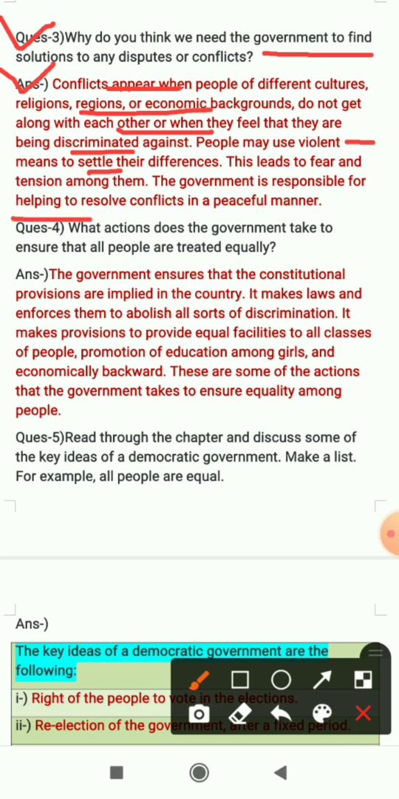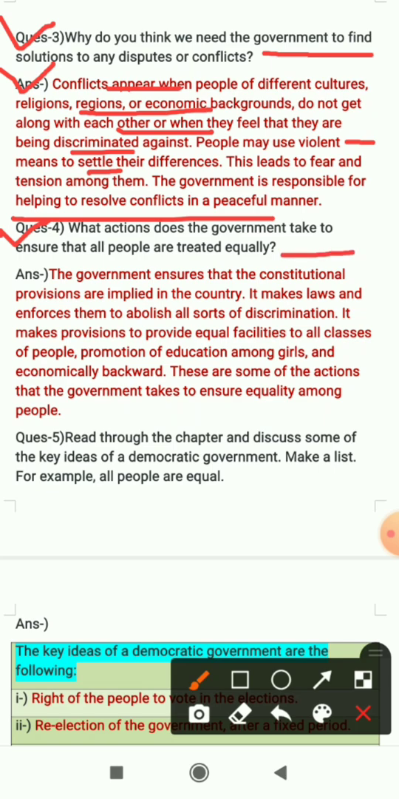The government is responsible for helping to resolve conflicts in a peaceful manner, and violent means lead to fear and tension among all the people. Here the government is responsible for helping to resolve these conflicts in a peaceful manner. Question number 4 is, what actions does the government take to ensure that all people are treated equally?